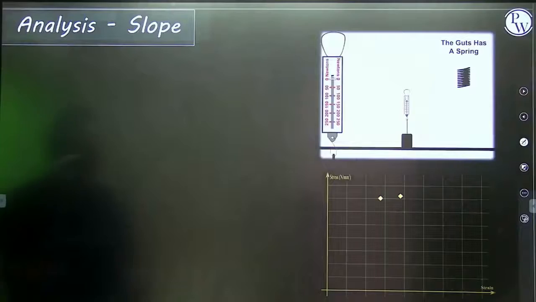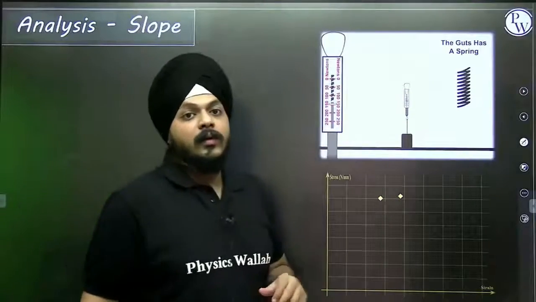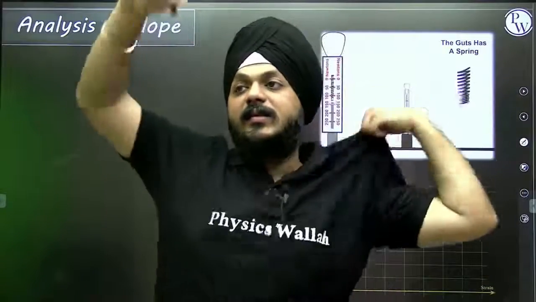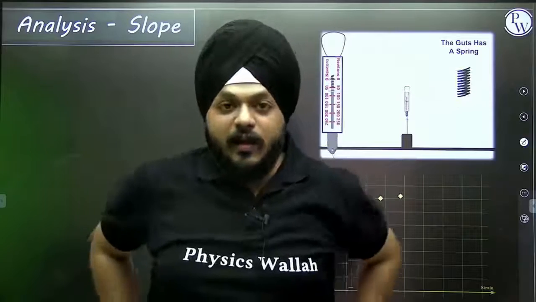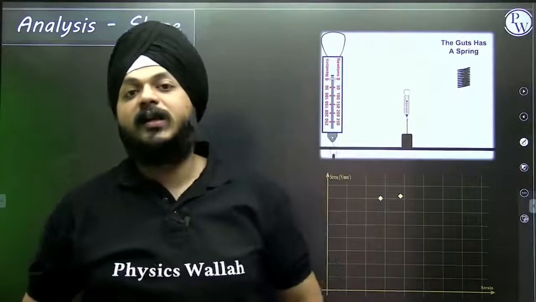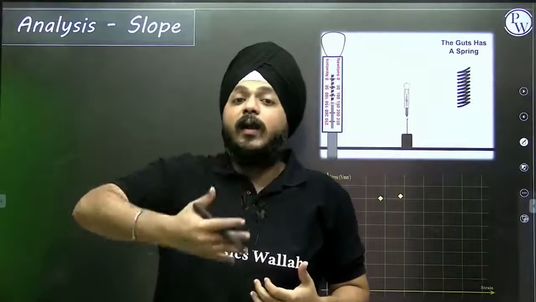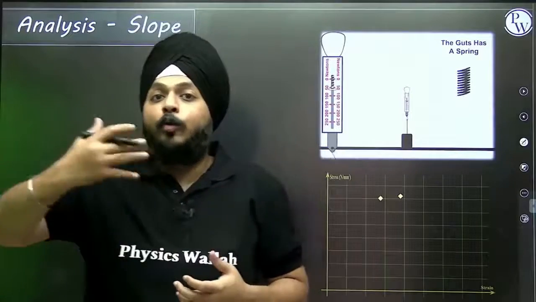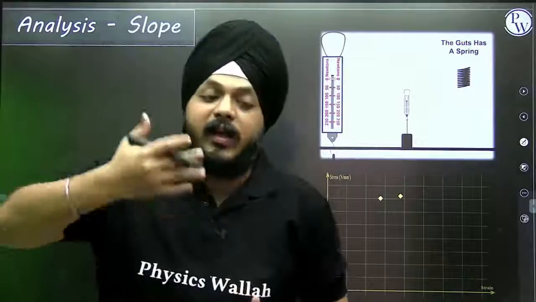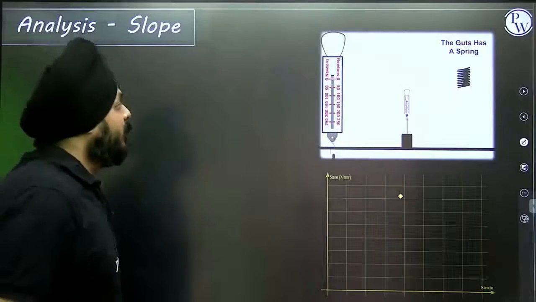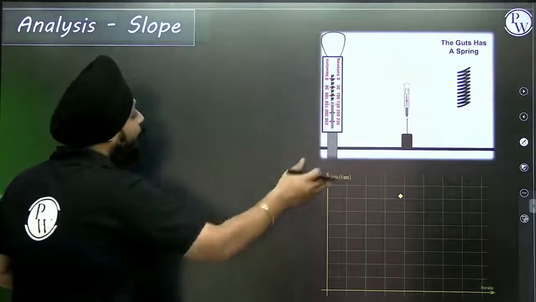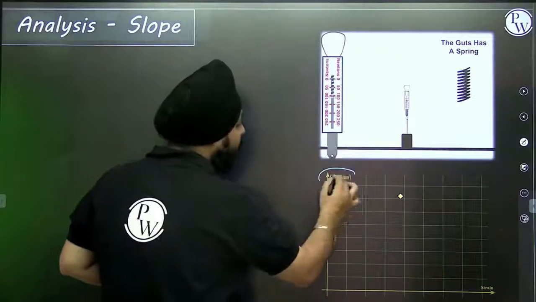Now, this experiment was conducted to determine the experimental value of that constant of proportionality that is obtained from the equation. For that, one graph was plotted.